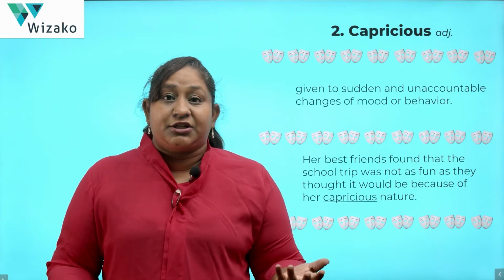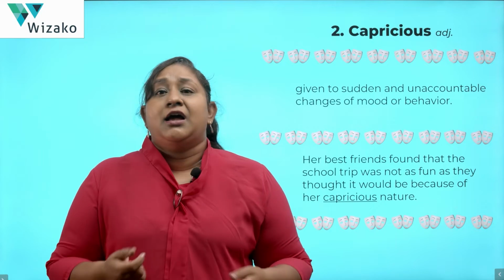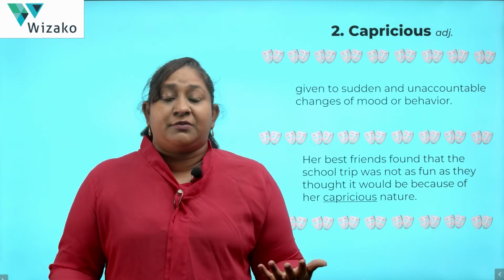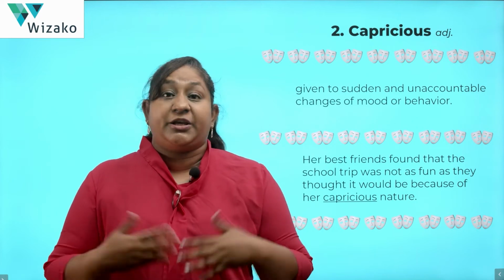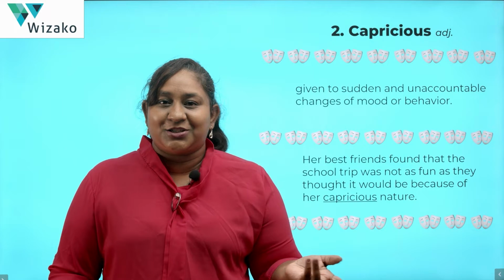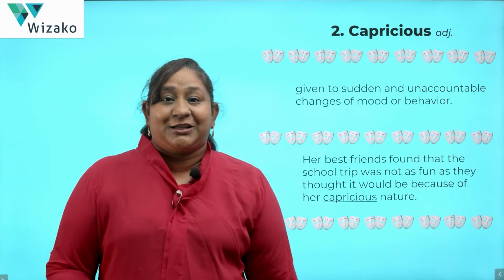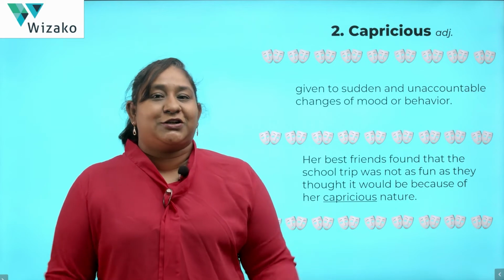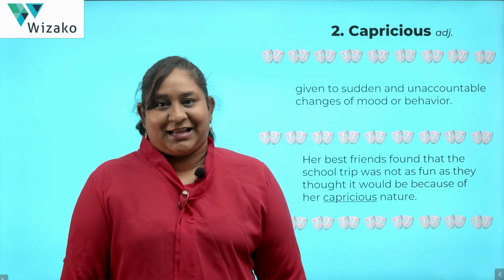Now, another association for you to help you remember the word: if you are into zodiac signs and all of that, then a good way to remember or describe the duality of the Gemini sun sign, because they have multiple personalities. That's the most famous trait of the Gemini sun sign, is that Gemini people tend to be capricious, right? So that's a good word to describe and associate with the sun sign, and therefore remember it as well.